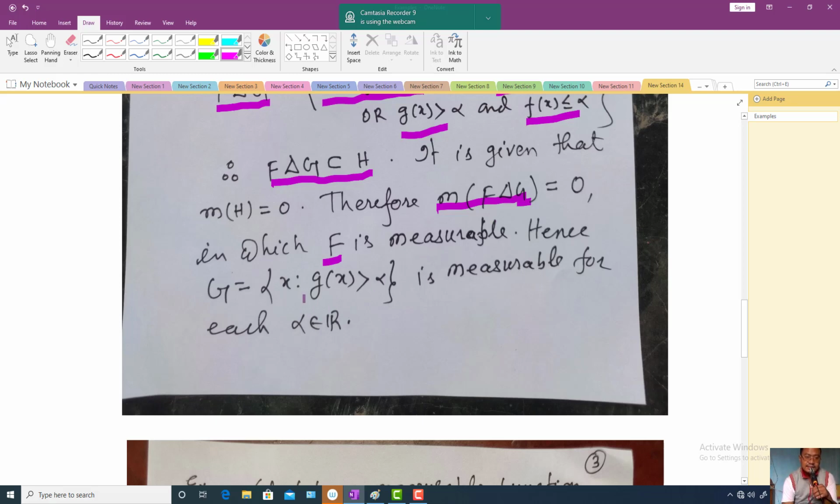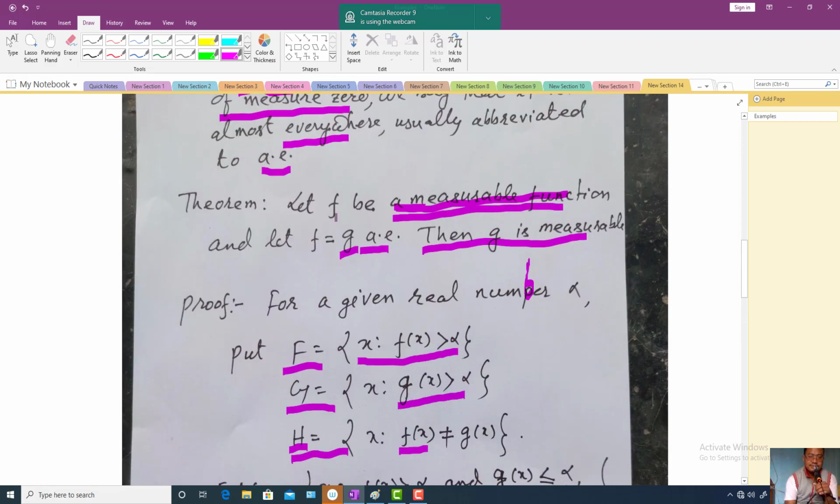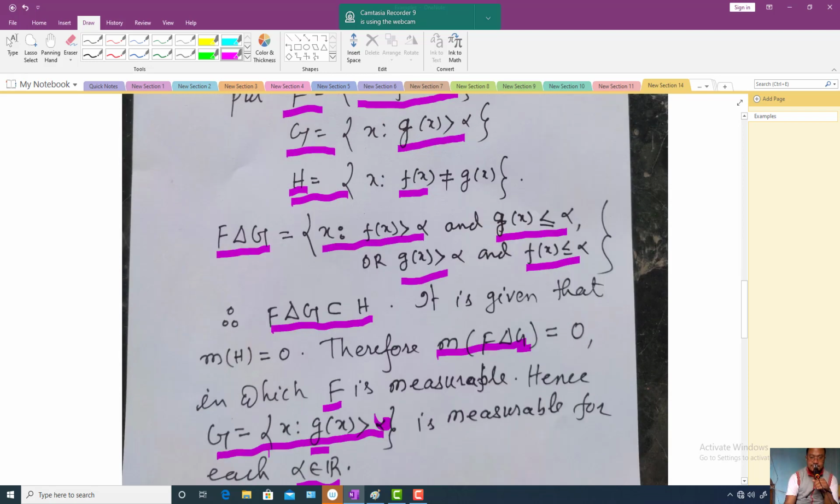G means x such that g of x is strictly greater than alpha. So this set G is measurable for any real number alpha. So from the definition, small g function is also measurable. So this completes the proof. What is the theorem? Let us see. If f is measurable and f is equal to g almost everywhere, then g is also measurable.